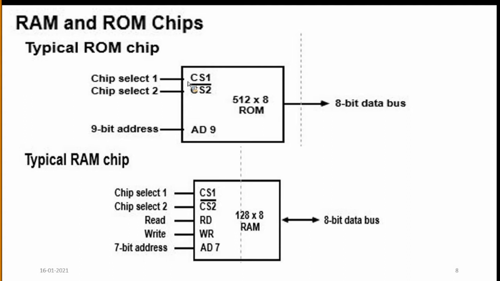In a RAM chip, we have CS1, CS2 bar, and the read RD input and write input. AD7 is the 8-bit address. How many bits are required to specify the address? That's why we are using AD7. The next one is the 8-bit data bus, which is a bidirectional data bus, so we can perform read and write operations.